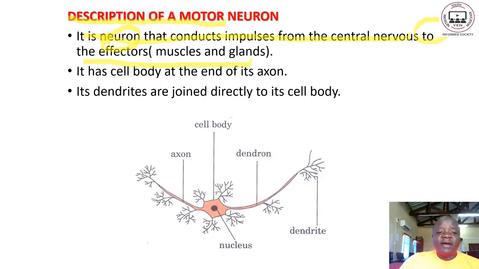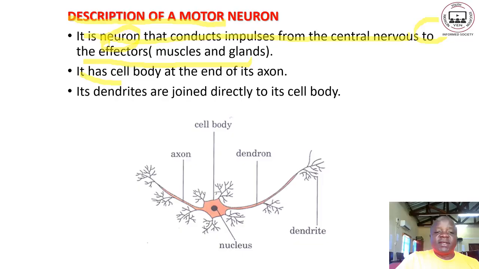But then the motor neuron, in terms of function, carries information from the central nervous system through a relay neuron or an intermediate neuron to the effectors.